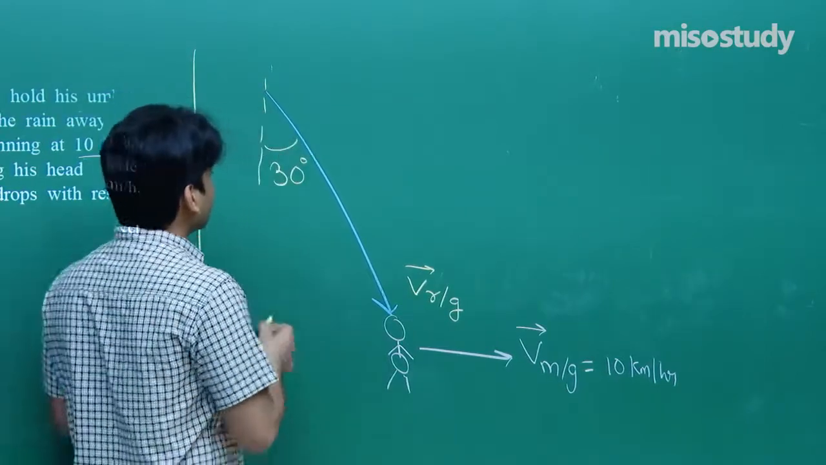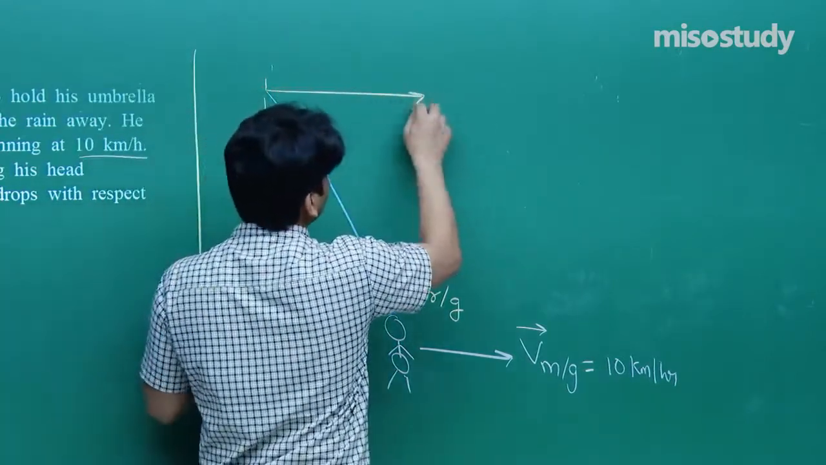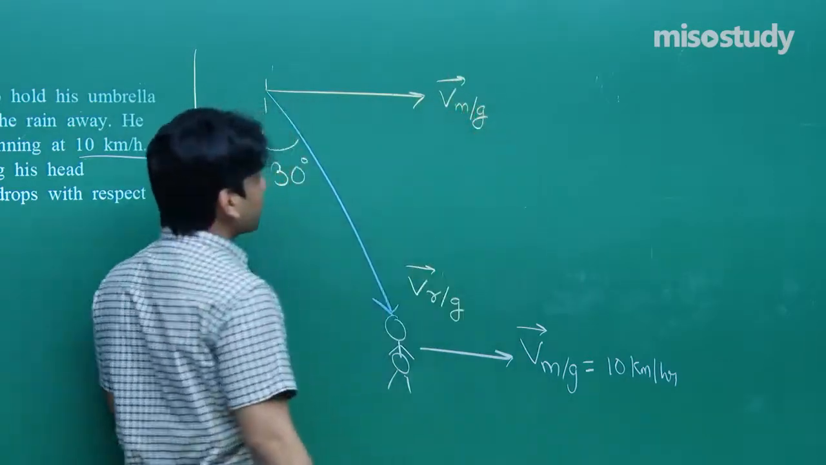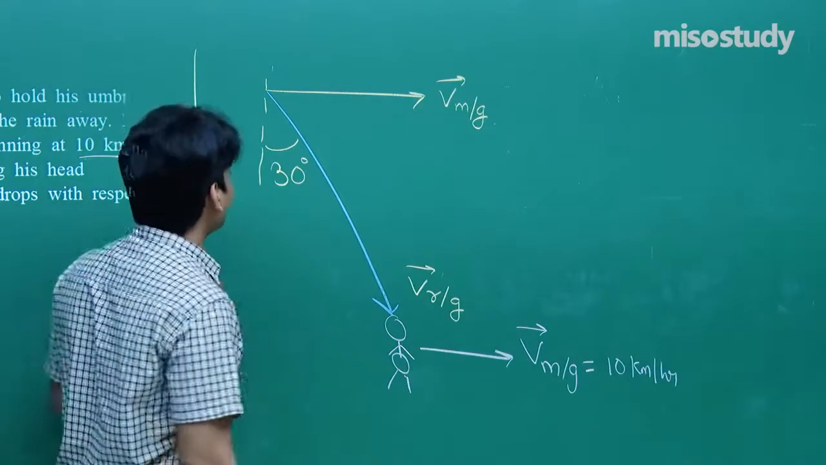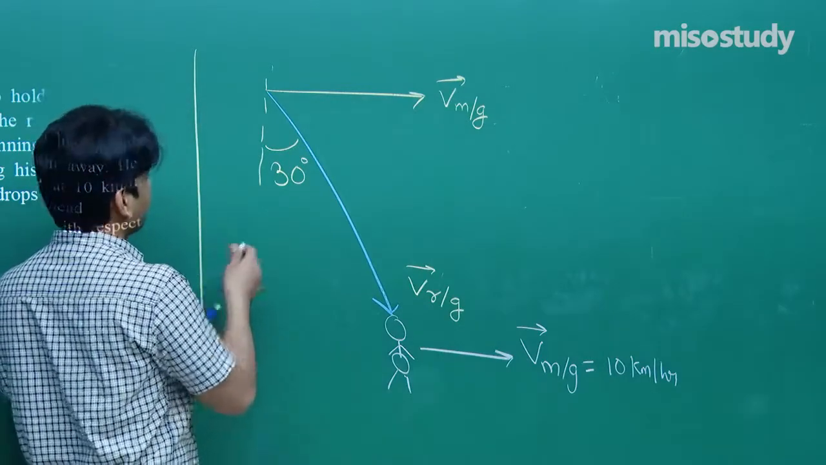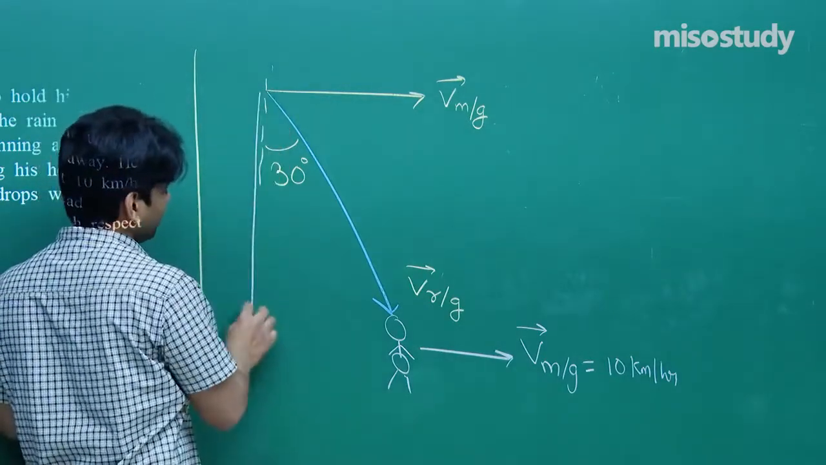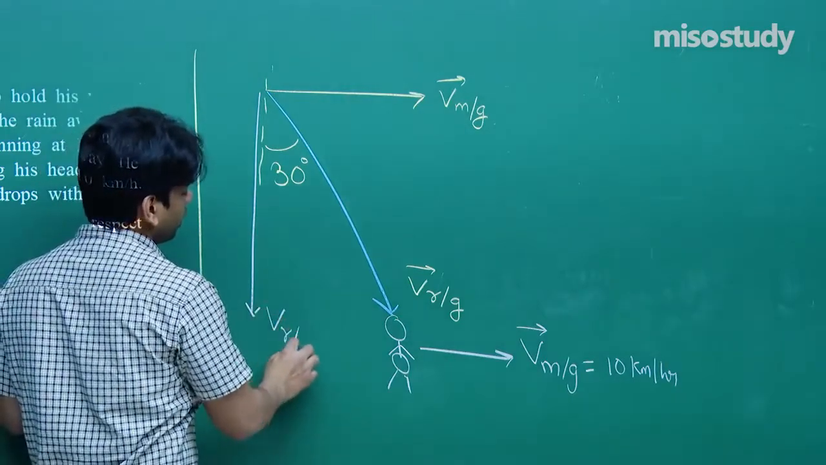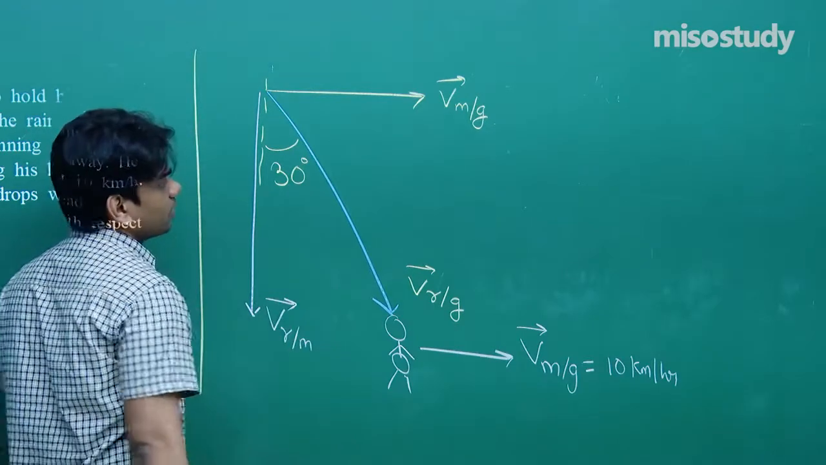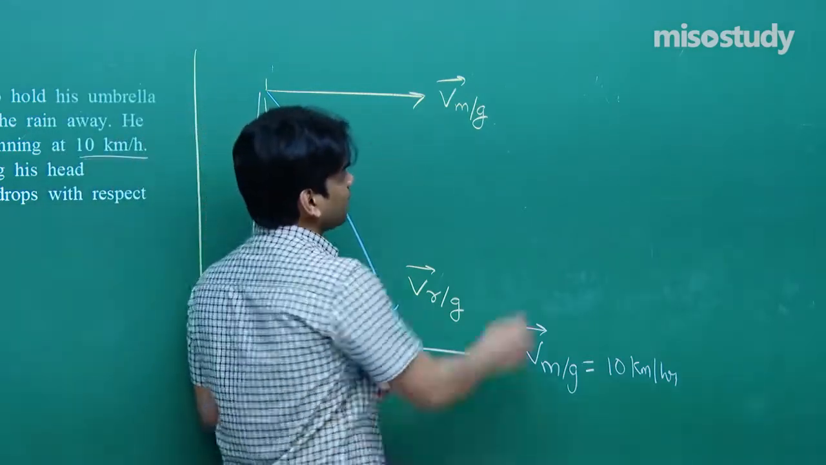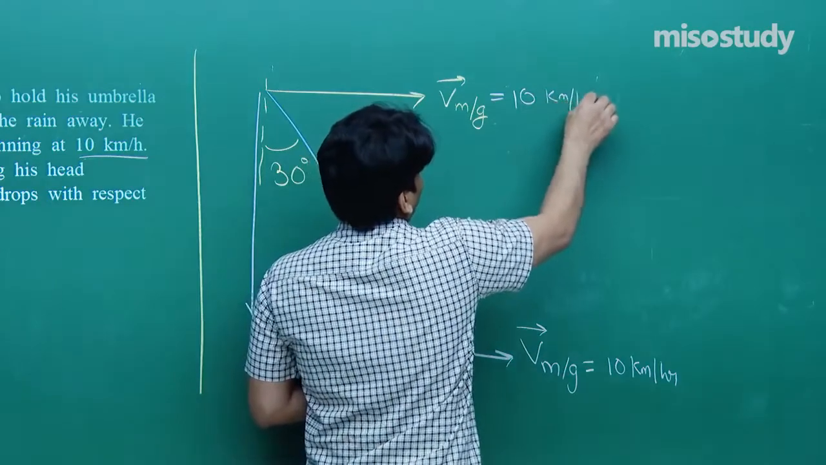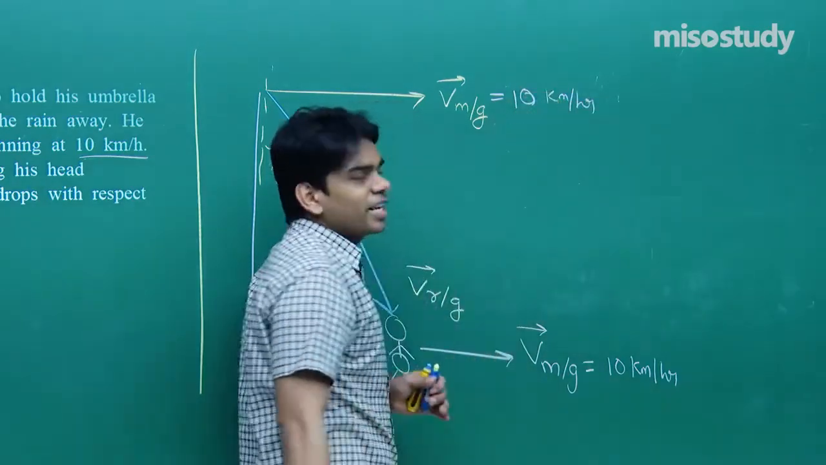That means if I show you vectorially, if this is the velocity of man with respect to ground, the raindrops are falling vertically down and he feels that they are hitting his head vertically in this manner. So this is the velocity of rain with respect to man. So we got this velocity of man with respect to ground, that is given as 10 km per hour. Every detail we have noted down.